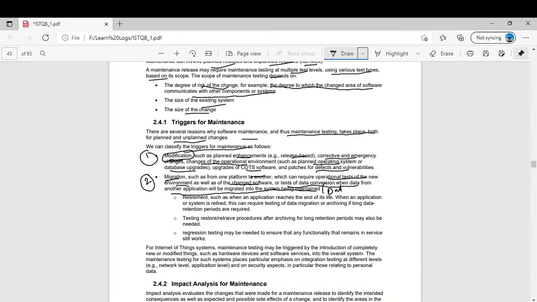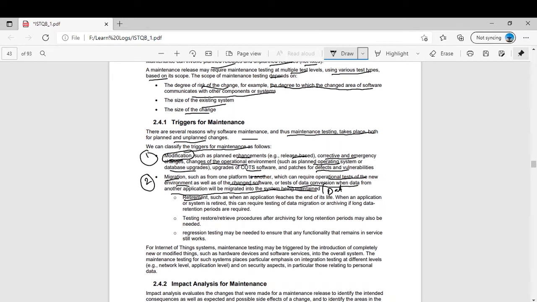For the maintenance, then comes retirement. It's a part of migration. For example, your product has completed its life, it has been retired, now the migration will occur. But what does it mean by retirement? It means your product is out, it has completed its life. But if this product is retired, the database of the user needs to be saved, because if your product is being retired, then you have to shift the database from the old product to the new product. Or if this product is completely retired, then you have to save the database, you have to take care of the database of the customer.